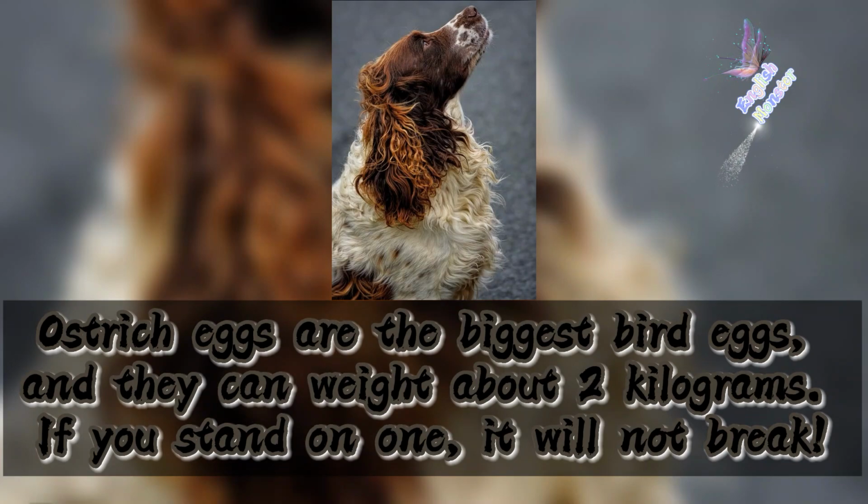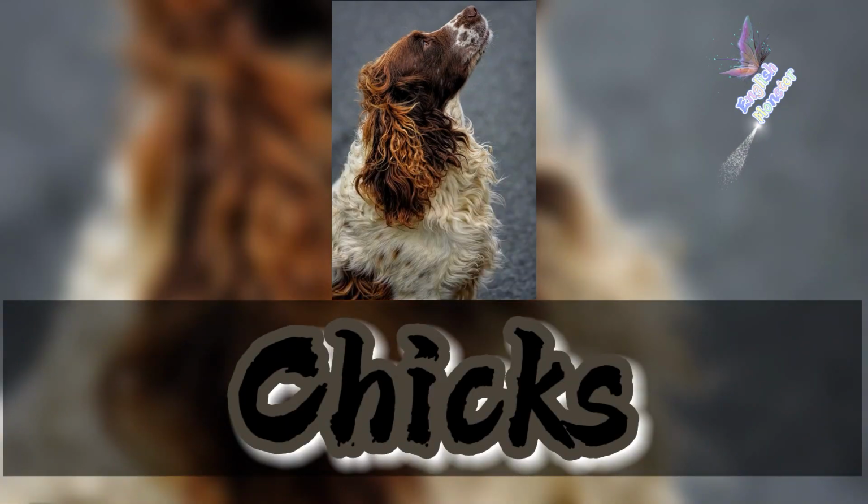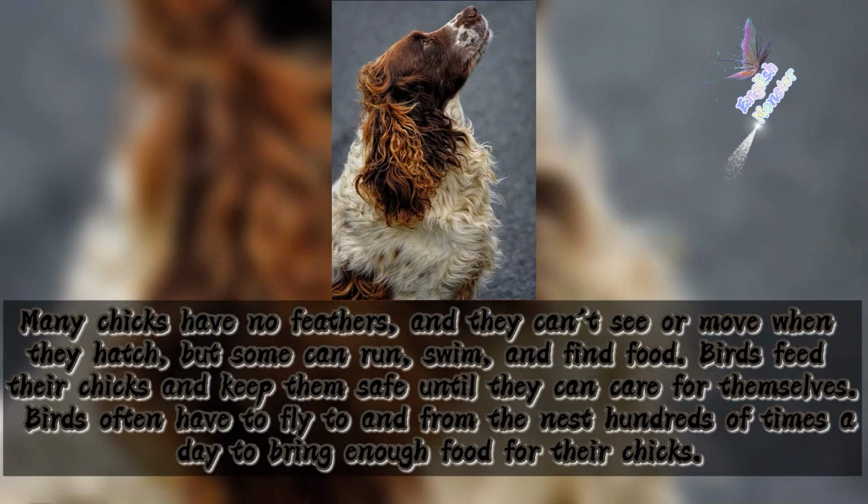Discover. Ostrich eggs are the biggest bird eggs, and they can weigh about 2 kilograms. If you stand on one, it will not break. Chicks. Many chicks have no feathers, and they can't see or move when they hatch, but some can run, swim, and find food.